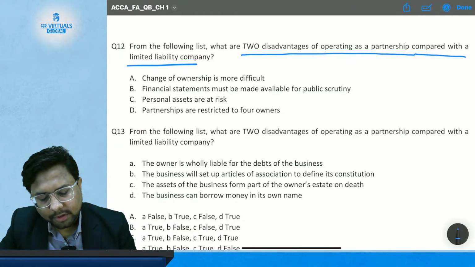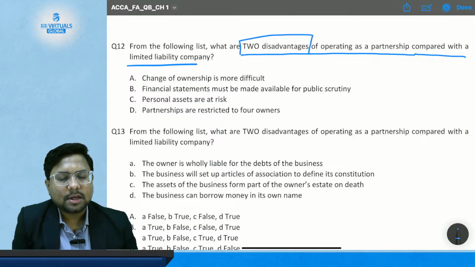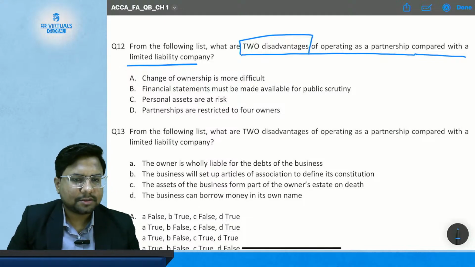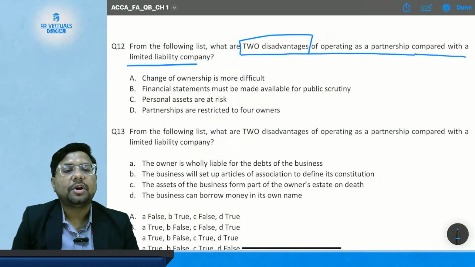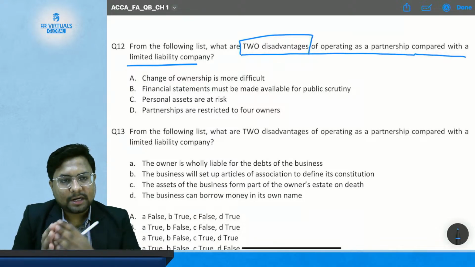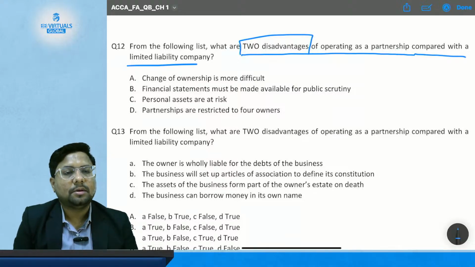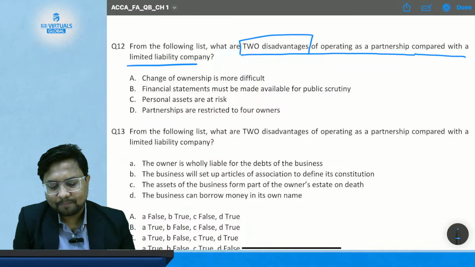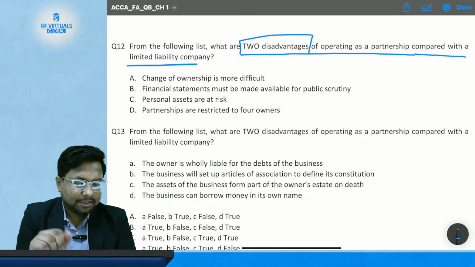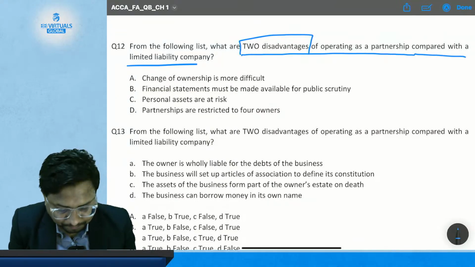So you have to tell about the two disadvantages of being in a partnership as compared to the company. We have already discussed this kind of question previously. This is a type of trend that ACCA asks you again and again, where you need to discuss advantages and disadvantages of being in a partnership as compared to the limited liability company. Okay. So now start checking the options.